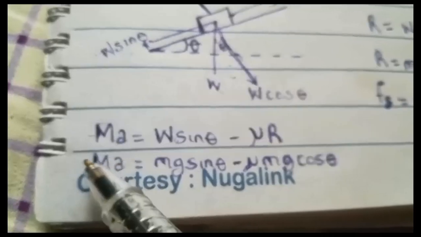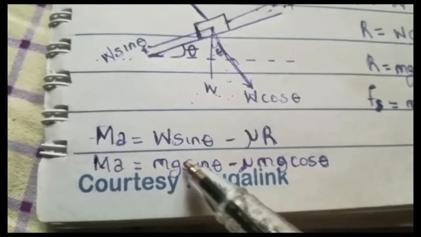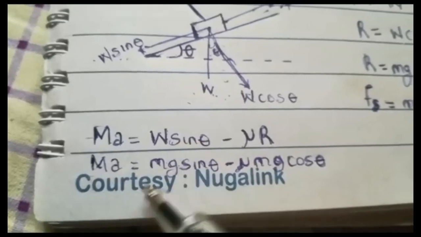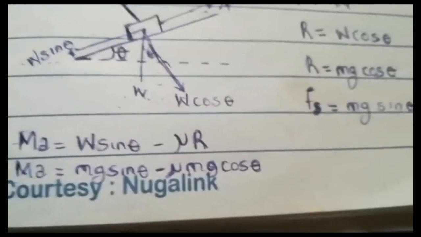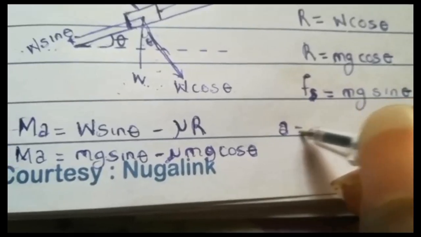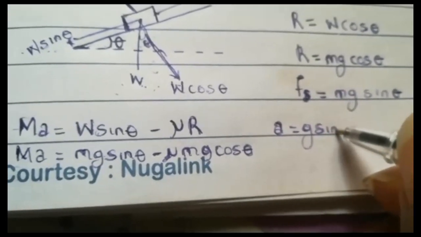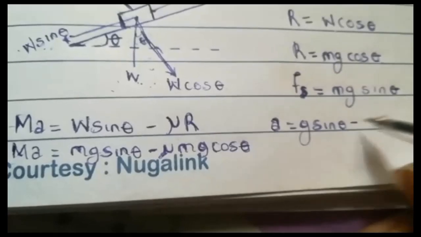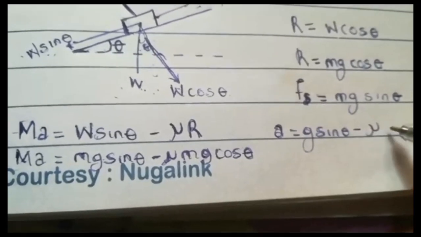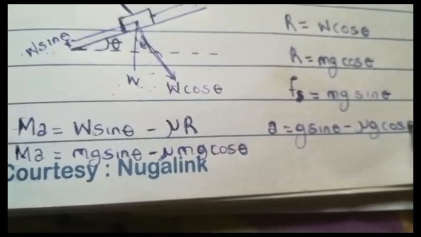So now if we look all through, we can see that m is common on both sides, so we can cancel out m. We'll be left with a equals g sin theta minus mu times g cos theta.